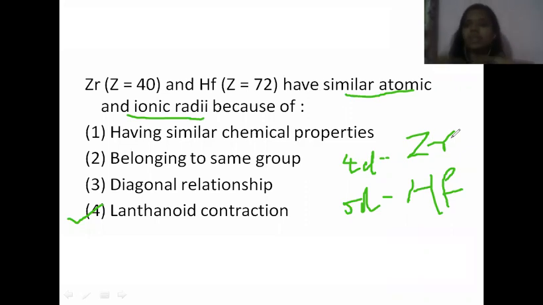So what happens down the group? The atomic and ionic size should increase, right? It is the general trend. But here this is anomalous behavior: zirconium and hafnium, the elements in the 4D and 5D series, have similar atomic and ionic radii because of the influence of lanthanoid contraction, or you can say it is due to the consequence of lanthanoid contraction.